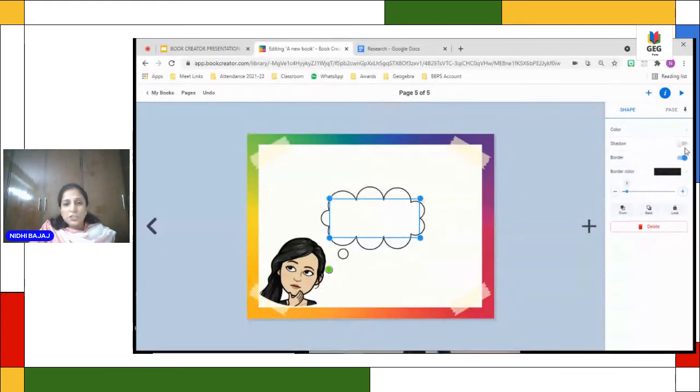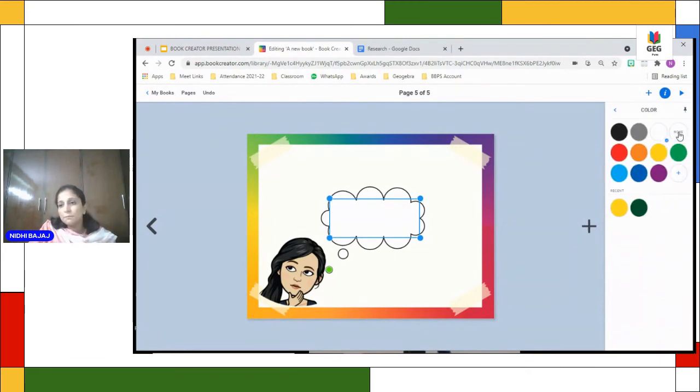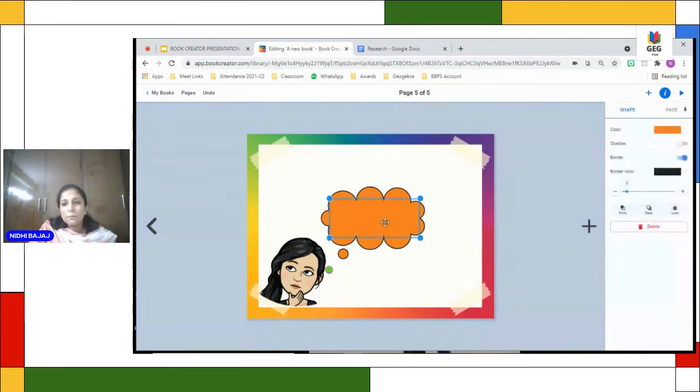So I can change the color. I can change the color of this thought bubble. Let me put this. And in this thought bubble, you can type directly.